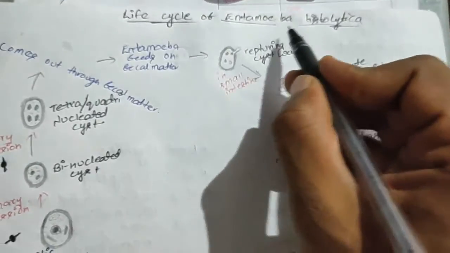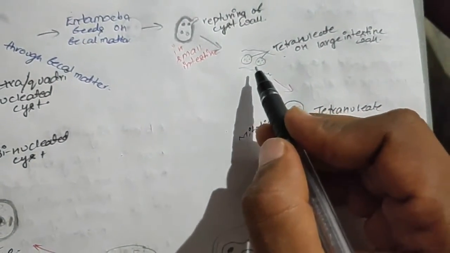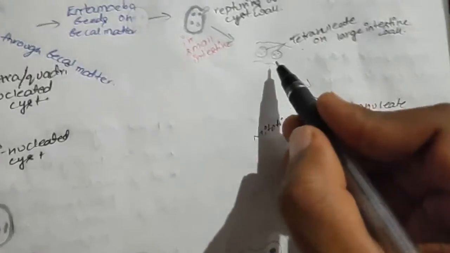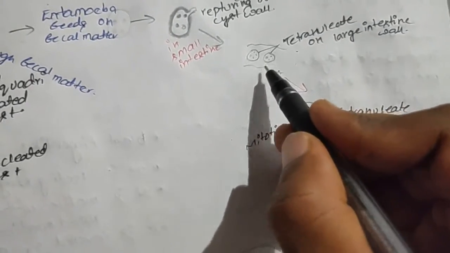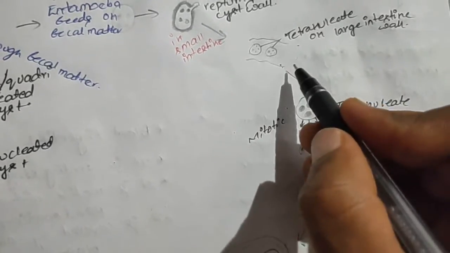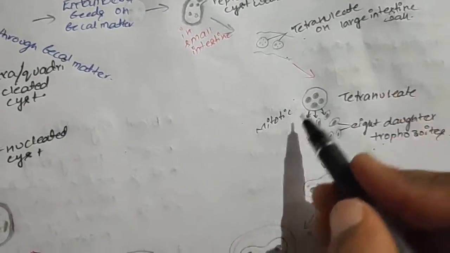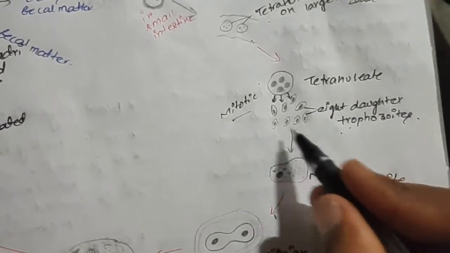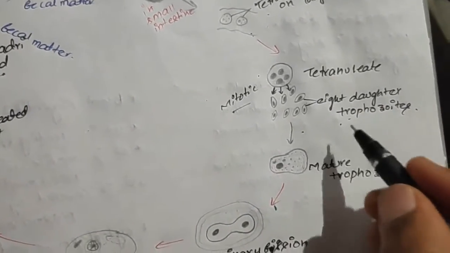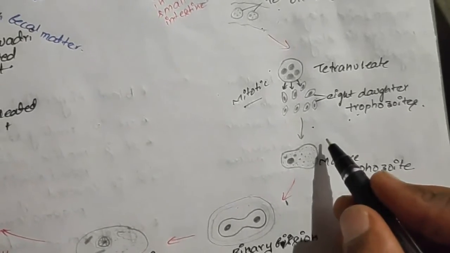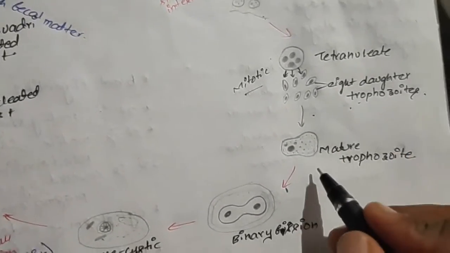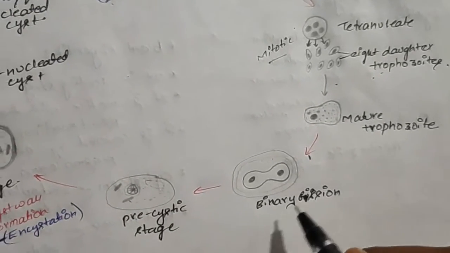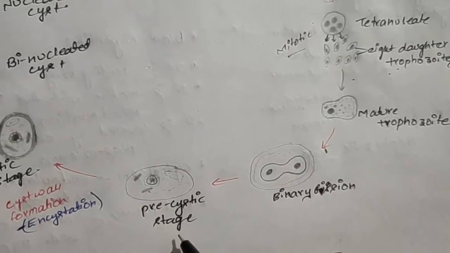Life cycle of Entamoeba histolytica. The trophozoites are present on the wall of the large intestine of human beings, and each trophozoite contains 4 nuclei, known as tetranucleated. Now these tetranucleated trophozoites undergo mitotic division and lead into 8 daughter trophozoites. These daughter trophozoites feed on the bacteria or material in the large intestine of human beings and become mature trophozoites. These mature trophozoites undergo binary fission and each leads into the precystic stage.